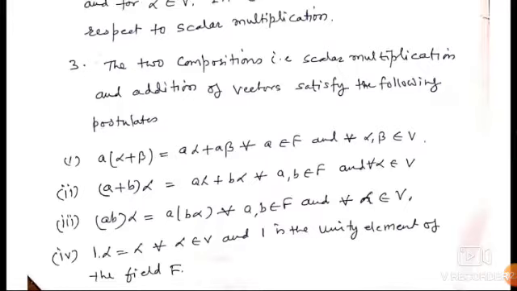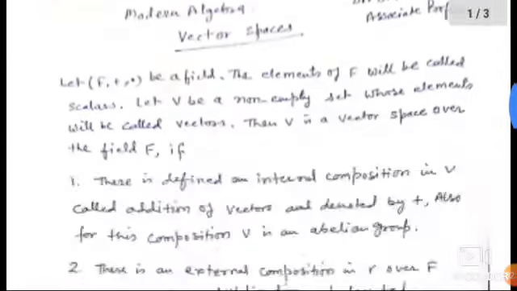Similarly, third one is (ab) alpha is equal to a(b alpha) for all a, b belongs to F and alpha belongs to V. Fourth one is 1 multiplied by alpha is equal to alpha for all alpha belongs to V, where 1 is the unity element of the field.